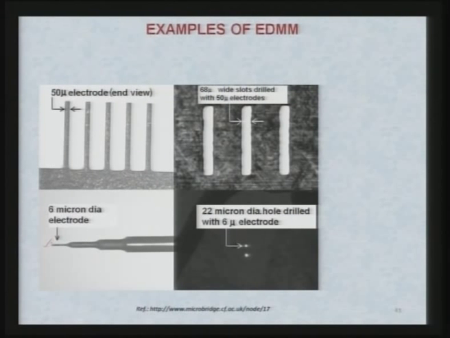Now, you can see here 68 micron wide slots drilled with 50 micron electrodes, and this is the 32 micron diameter hole drilled with 6 micron electrode. So, you can see there are differences in the size of the tool and the size of the machined feature.